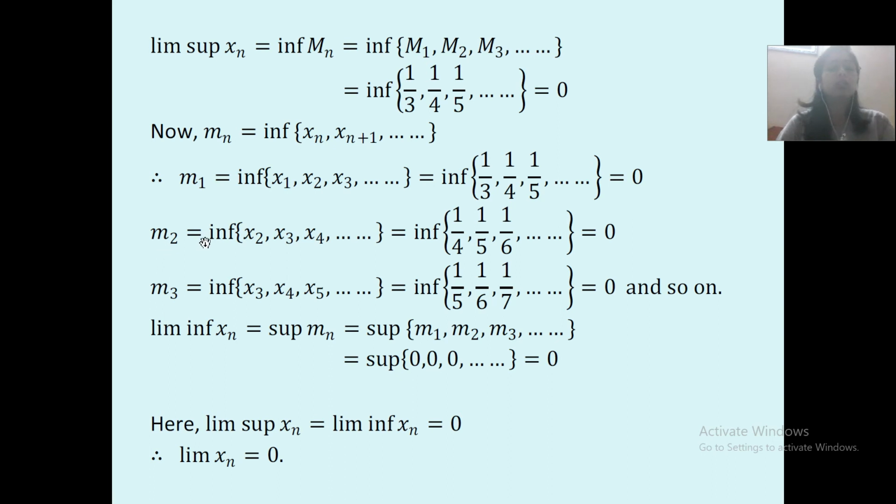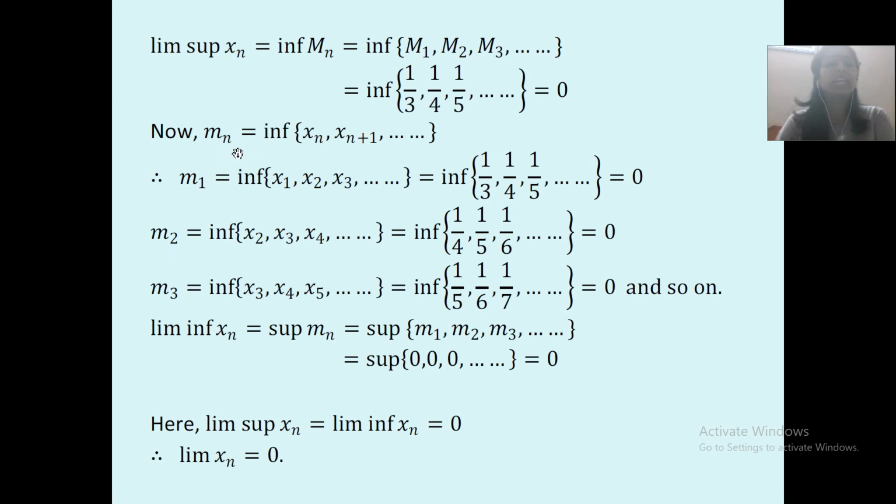M2 is equal to infimum. Now instead of n, you will keep 2 over here. So m2 is equal to infimum of x2, x3, x4 and so on. Just as we solved for different values, n equal to 1, now you keep n equal to 2 over here.